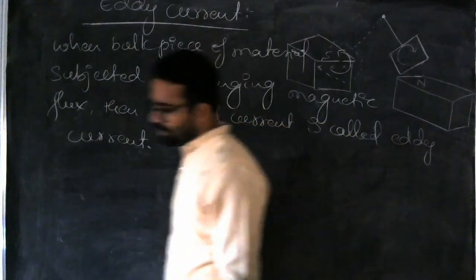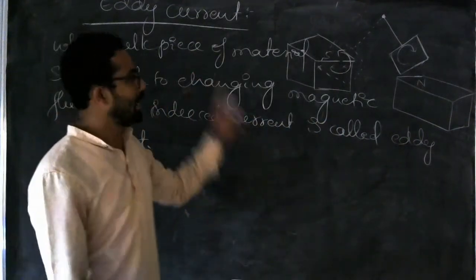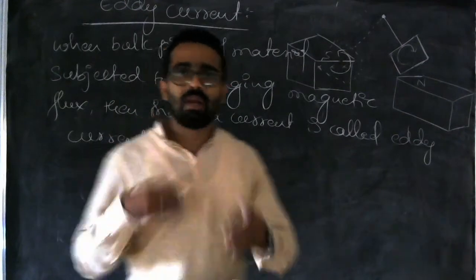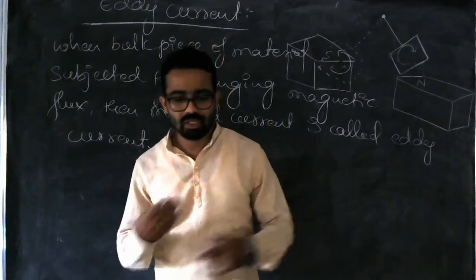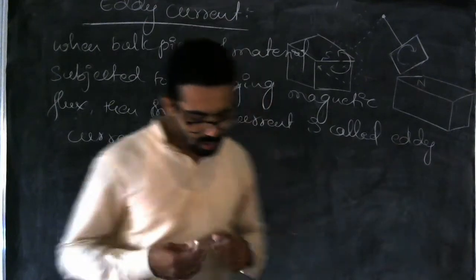Then we have to think about whether these eddy currents have any advantages, whether they have any disadvantages. So that is what we have to see here.